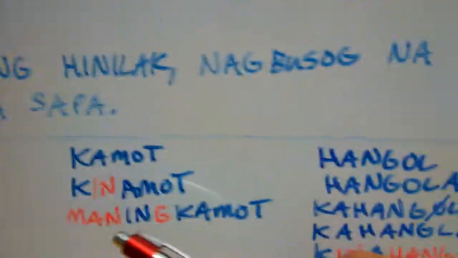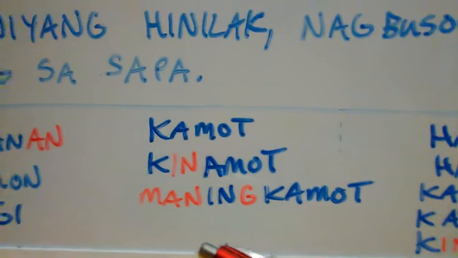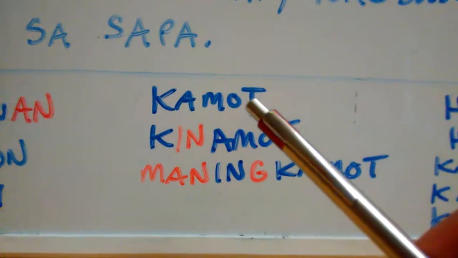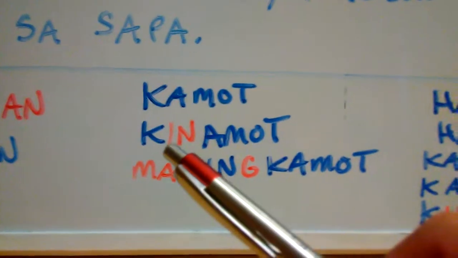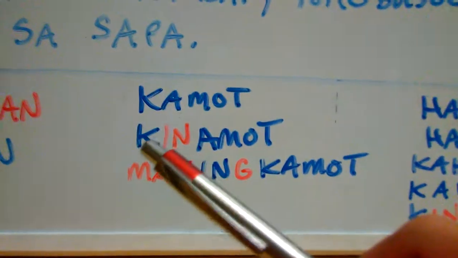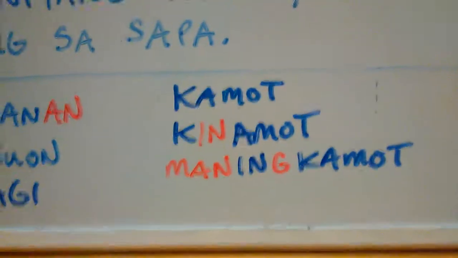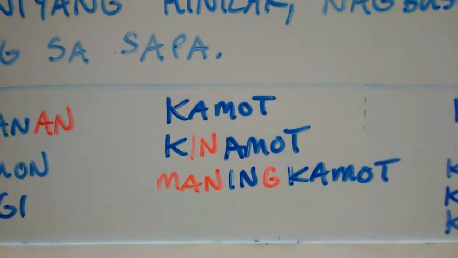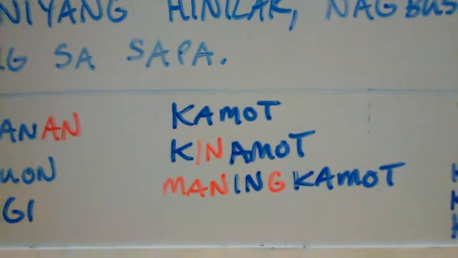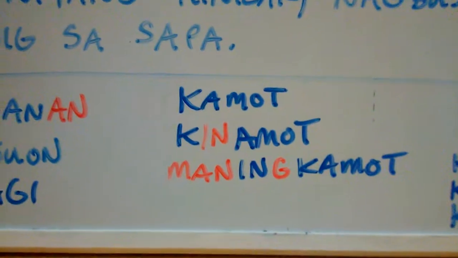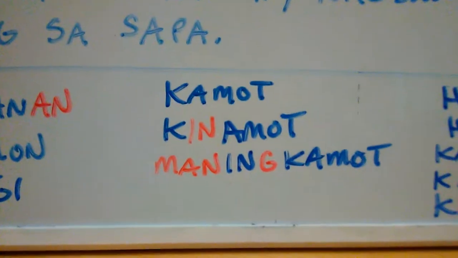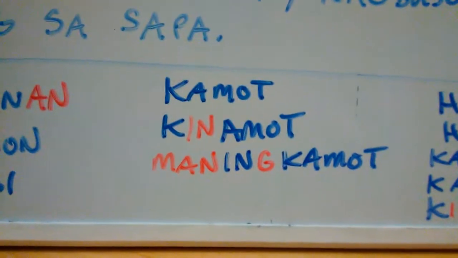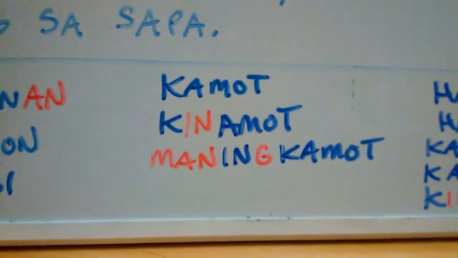Okay. For here we have a morphological process. It's simple. Okay, so look at the morphology right here. Kamot means hand. If we infix this noun with the in infix, we get something called kinamot, right? Kinamot. And kinamot means doing something with the hands. Whether you're going to eat with your hands, you're going to dig with your hands, you're going to do something with your hands, right? It's by the way or by the manner of doing with your hands. Kinamot, right? So when I hear kinamot, okay, I have to do something with my hands now. I don't know what it is, but it's in the manner of doing something by means of my hand. Okay?